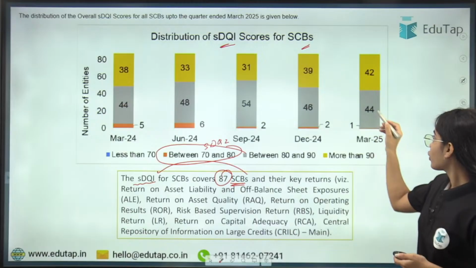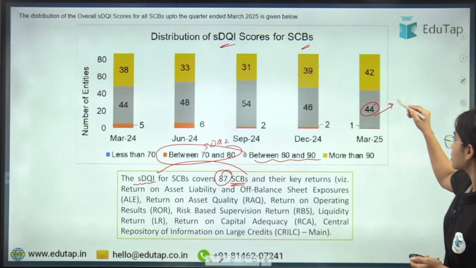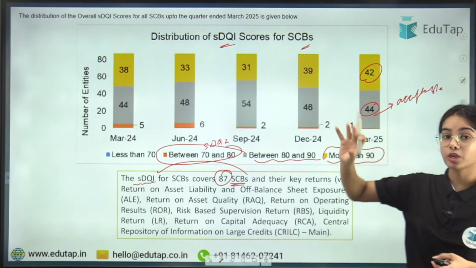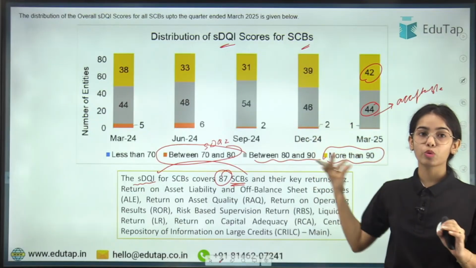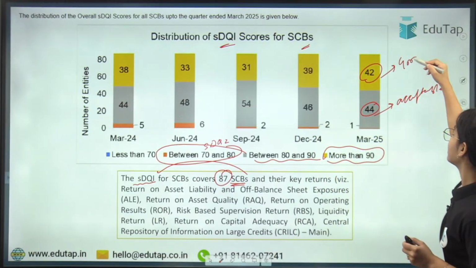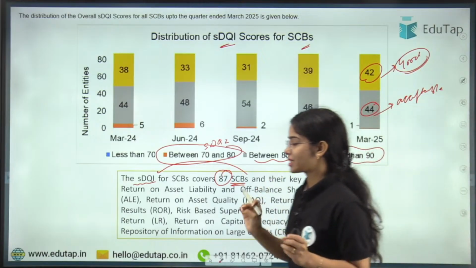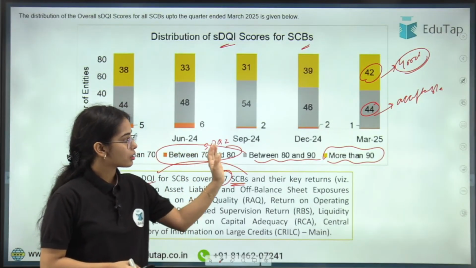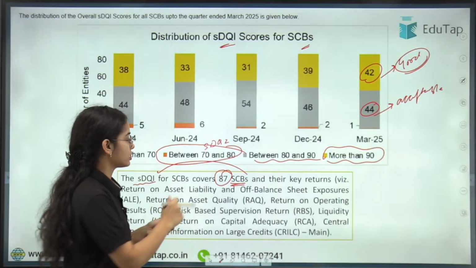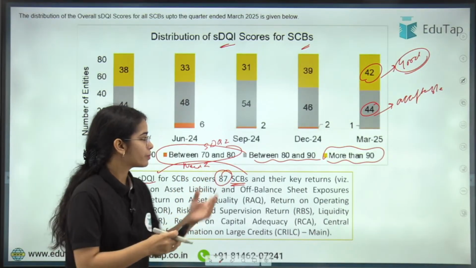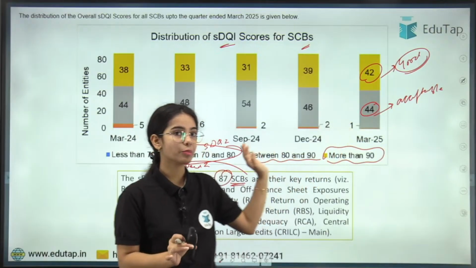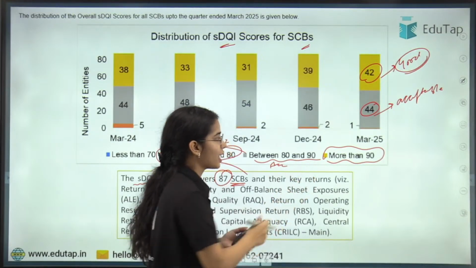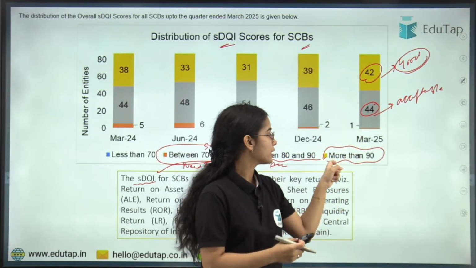For 44 banks the score was between 80 and 90, which means they were in the acceptable range, and 42 scheduled commercial banks were able to get a score of more than 90, so they were in the good category. So out of 87 scheduled commercial banks, one was in the range of 70 to 80, which is the need improvement category. Between 80 and 90, 44 banks, that is acceptable, and 42 banks in the category of more than 90, that is good.